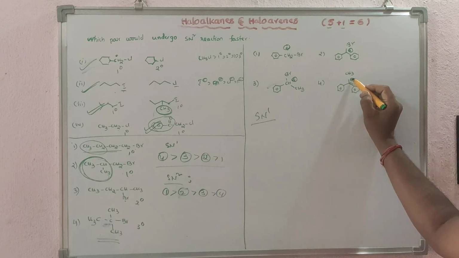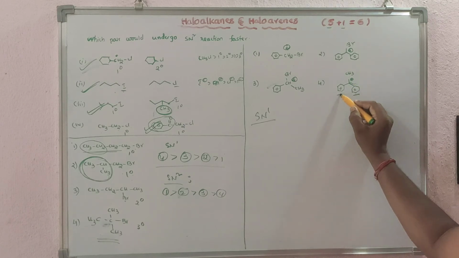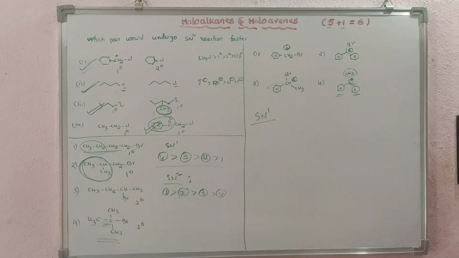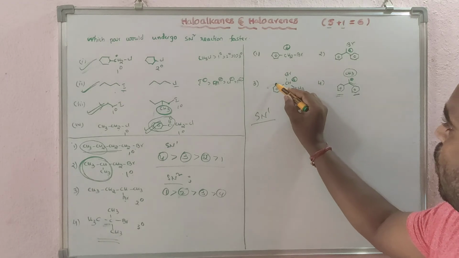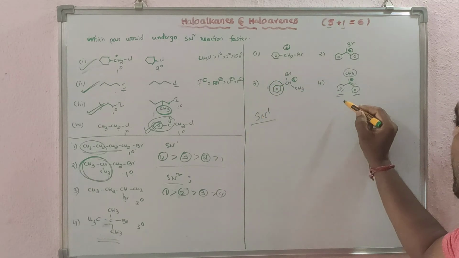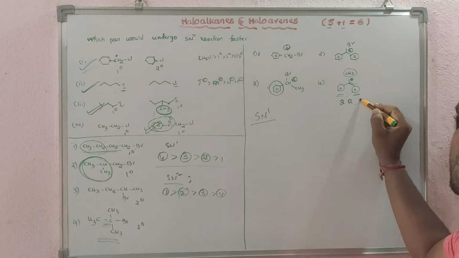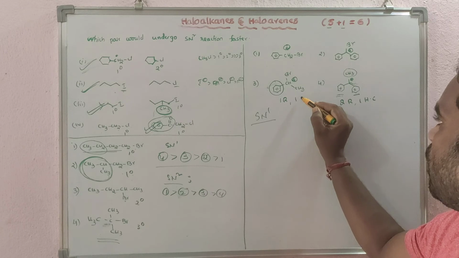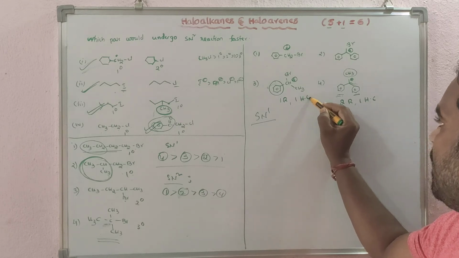Why? This carbocation is stabilized by resonance with 2 phenyl rings and 1 hyperconjugation, CH3. You have already studied hyperconjugation in the first year. But here there is only one phenyl group and one hyperconjugation. Here two resonance structures and one hyperconjugation. Here one resonance and one hyperconjugation.